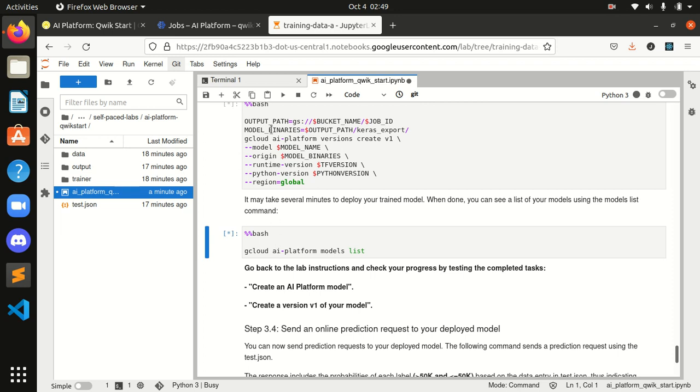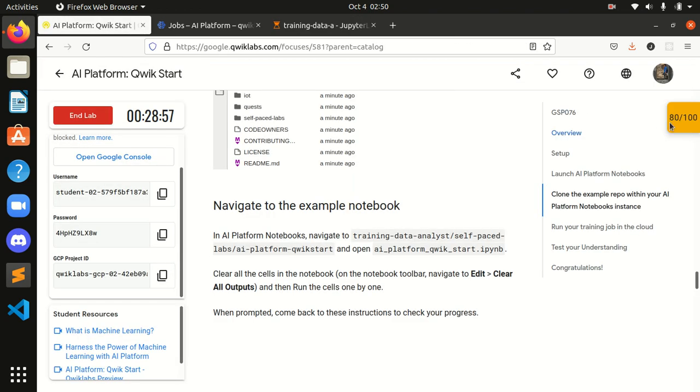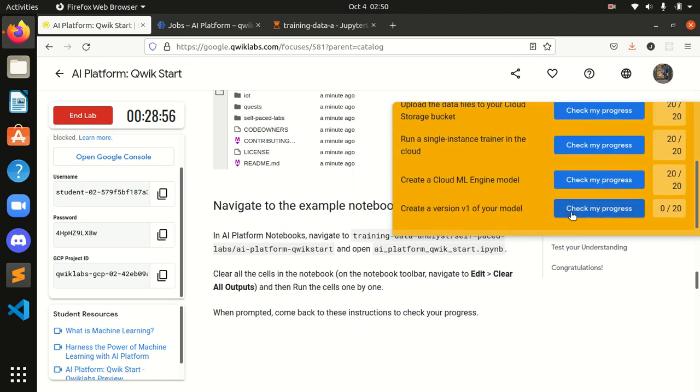I think we should wait for some time, guys. You all need to wait in this command. It's taking lots of time. I think I should check it over. It's completed. Only our last step is remaining.